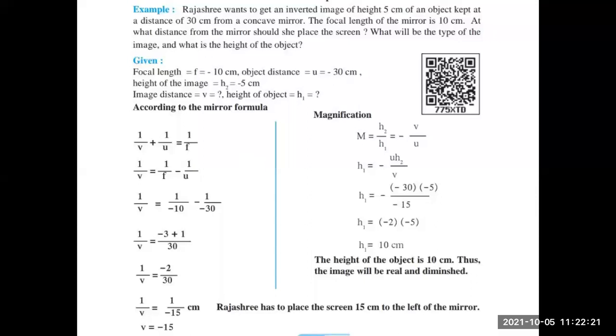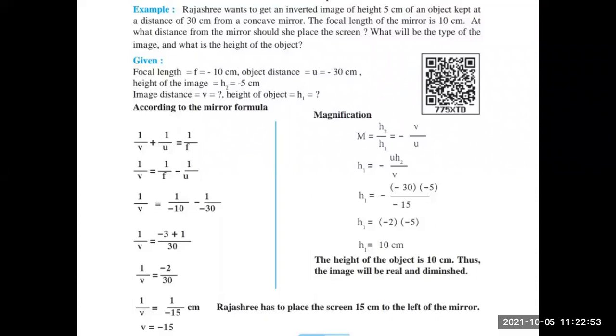Multiply it. See the sign changes. Minus minus becomes plus. They have undergone a simple simplification. 15 ones are 15, 15 twos are 30. So minus 2 and minus 5 they have multiplied. We get the value 10. Minus minus becomes plus. So h1 equals 10 centimeter. The height of the object is 10 centimeter.